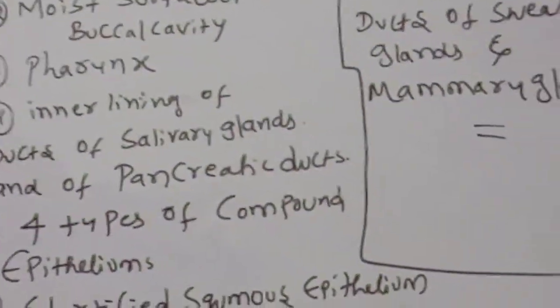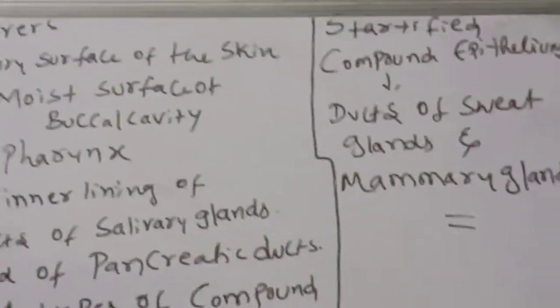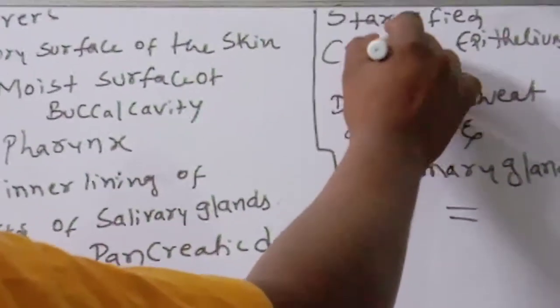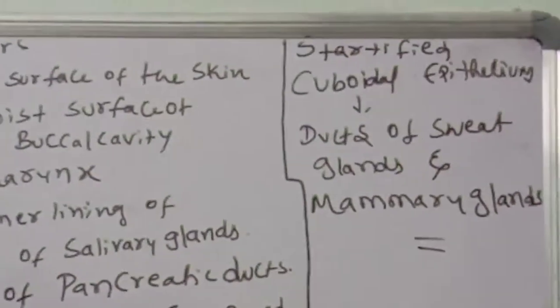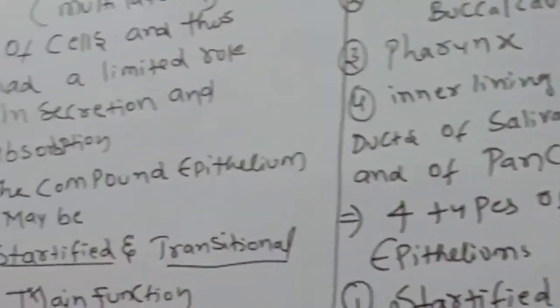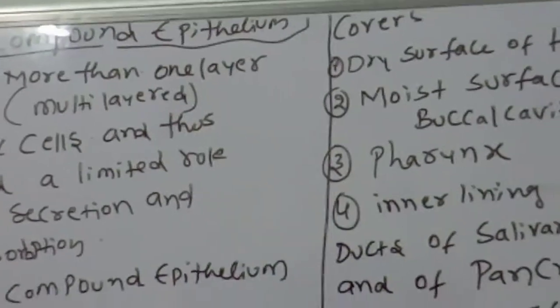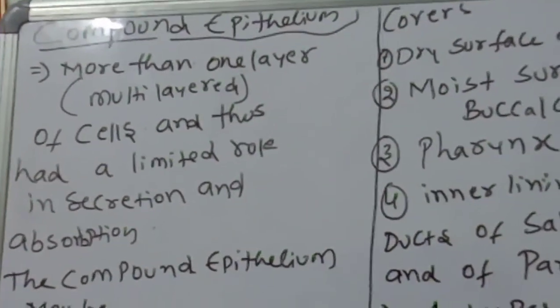Okay, children. Stratified cuboidal epithelium. Stratified cuboidal epithelium is present in ducts of sweat glands and mammary glands. Okay, children, observe very carefully. It must be ensured; there are very important bits in this case. So, in the name compound itself, the answer is there.